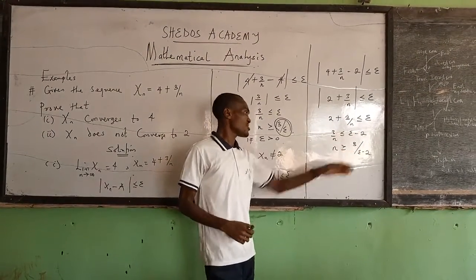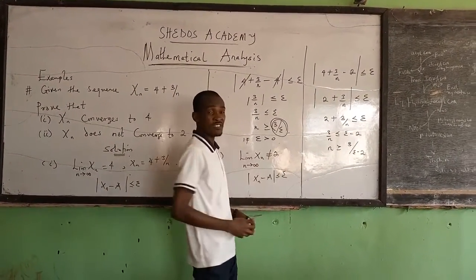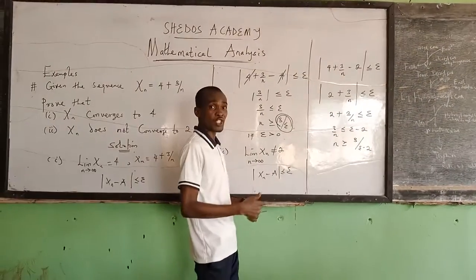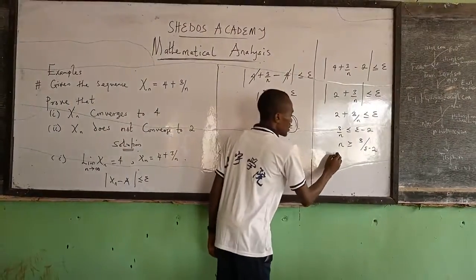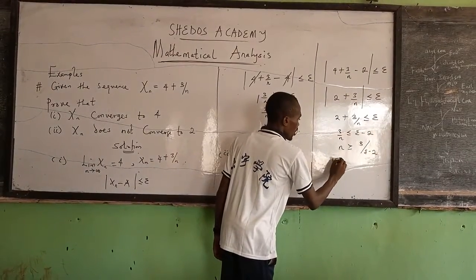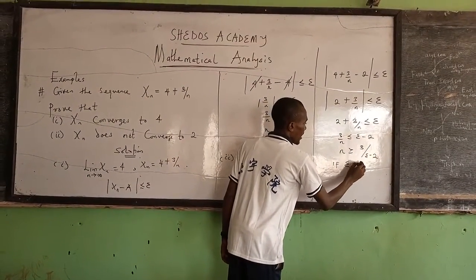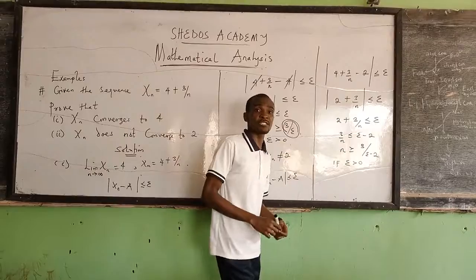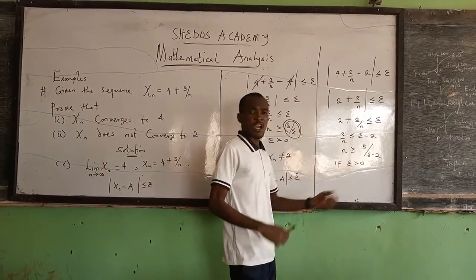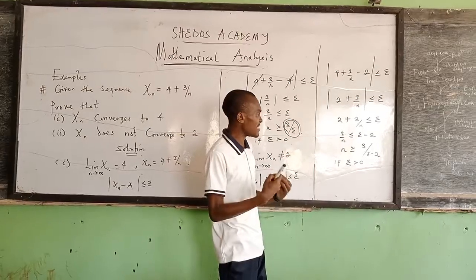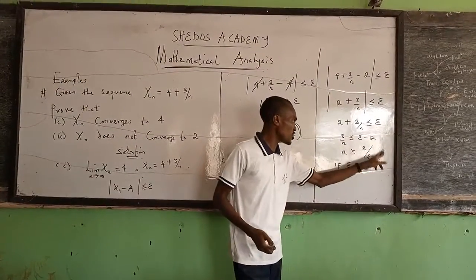Now let us interpret the conclusion to see whether 2 is a limit or not. Remember we say that epsilon should be greater than 0. Now, if you choose a real number greater than 0, look at this expression very well.